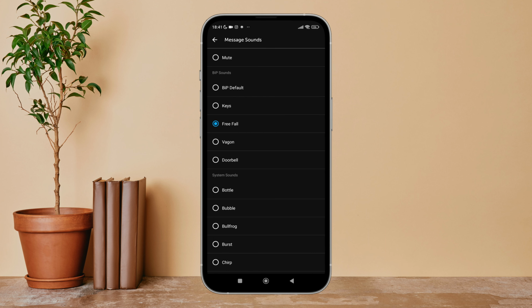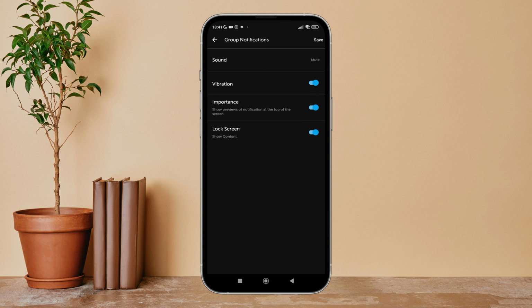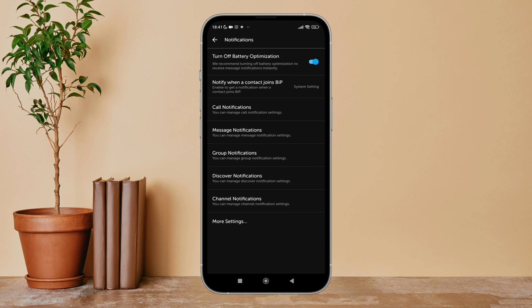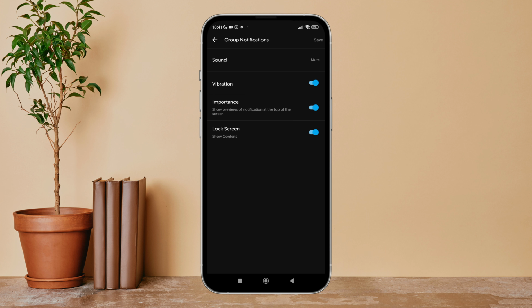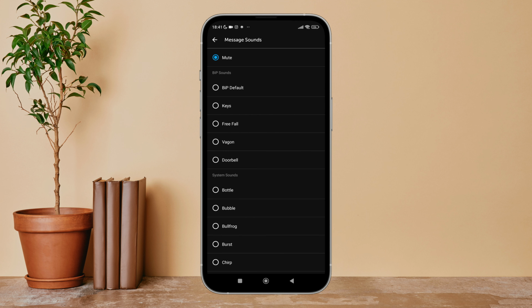Next, you can see the option of mute. Tap on it. Next, tap on arrow option. Then tap on save. So, this is how you can mute message sound of group notification on BIP.